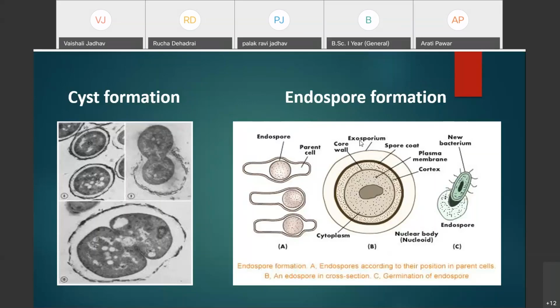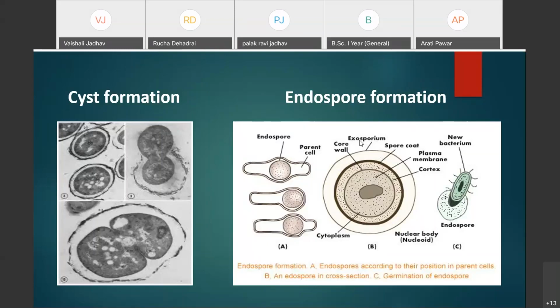In the past, some American senators received a letter, and the letter was dusted with the endospores of Bacillus anthracis. Then appropriate measures were taken, they were sanitized, and they were protected from the attack of Bacillus anthracis.